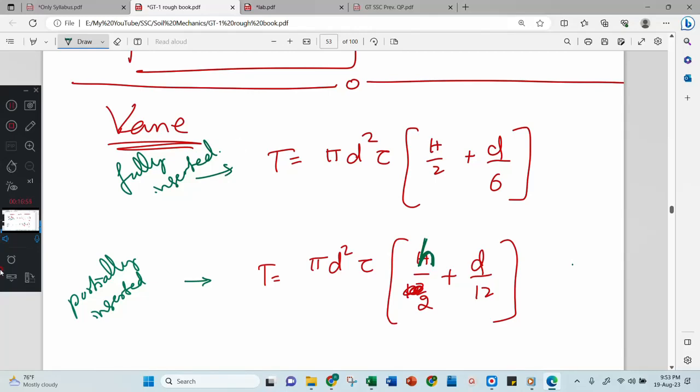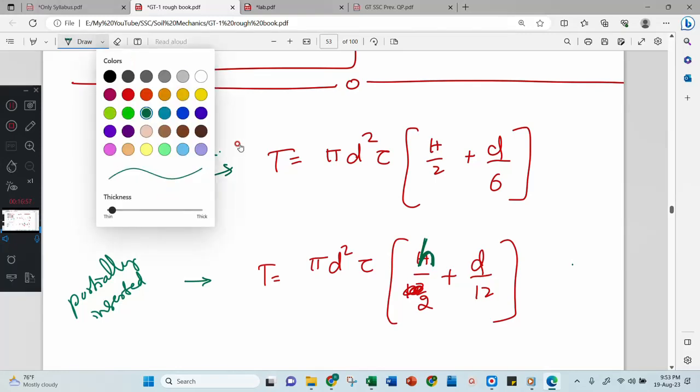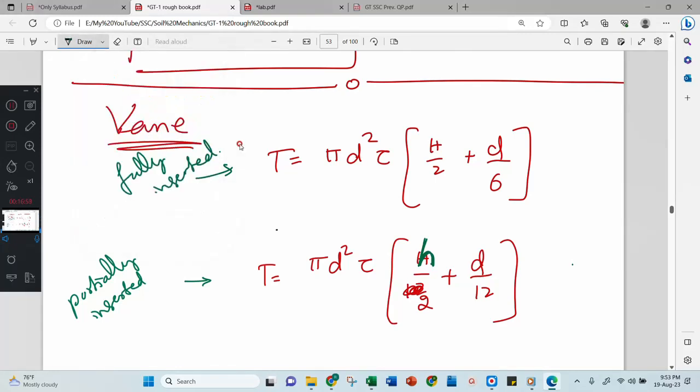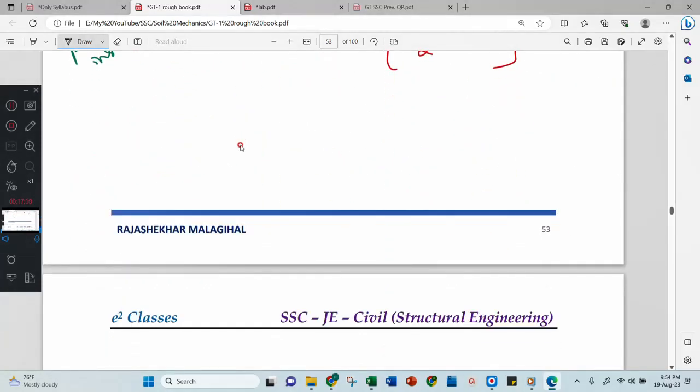Now from this equation, what you will get? What are knowns? Torque is known, pi, diameter is known, h, d is known, tau is unknown. Either that equation or this equation. Then you got tau value.